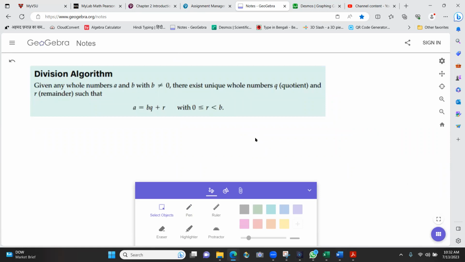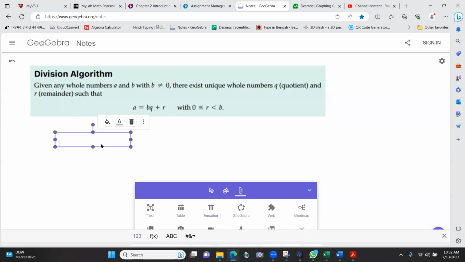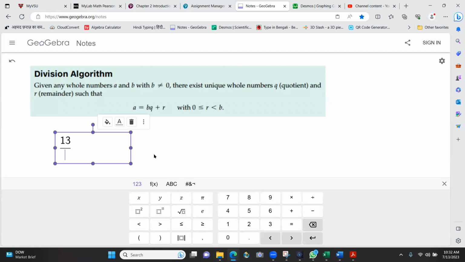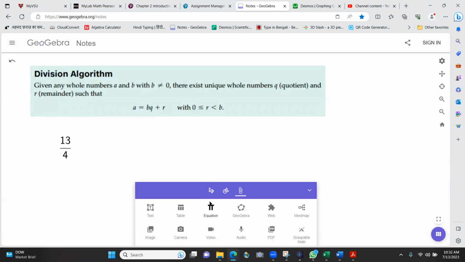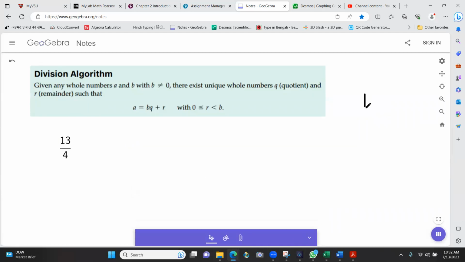Given any whole numbers A and B, where B is not zero, there exists a unique whole number Q, the quotient, and remainder R. So let's take a division scenario here. Let's say I want to divide 13 by 4. Now, unfortunately, I have to do it by hand, like so.